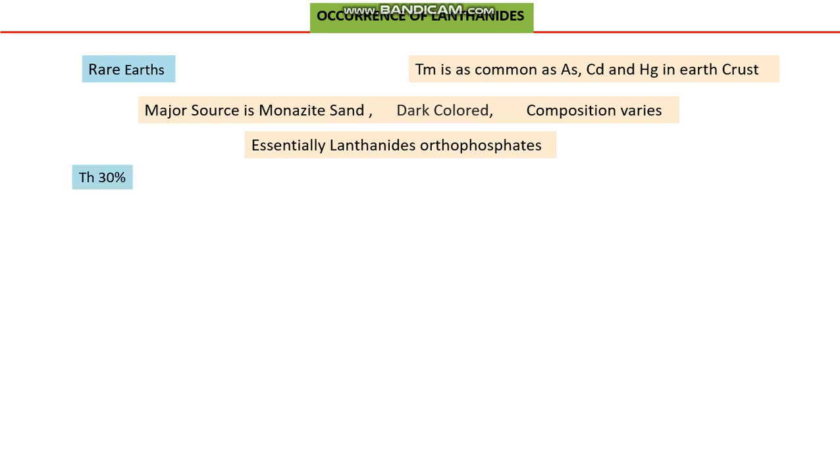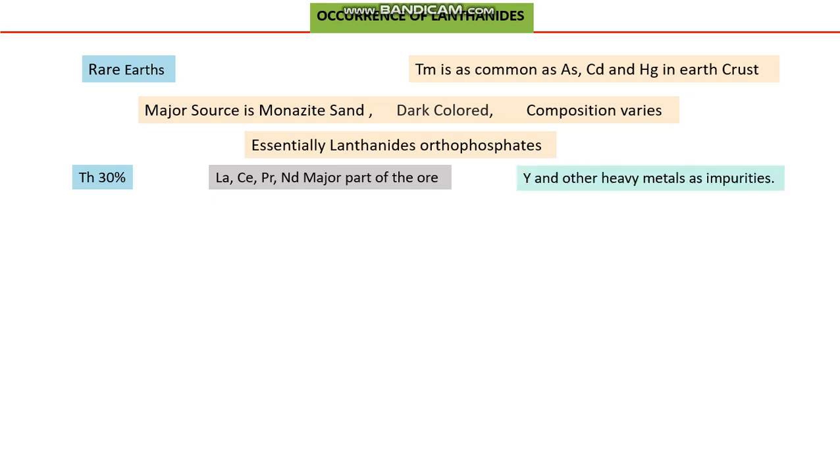Now, these orthophosphate minerals sometimes contain up to 30% thorium. A major portion contains lanthanum, cerium, praseodymium, and neodymium. And some d block elements like yttrium and other heavy metals are also present in the mineral as impurities.